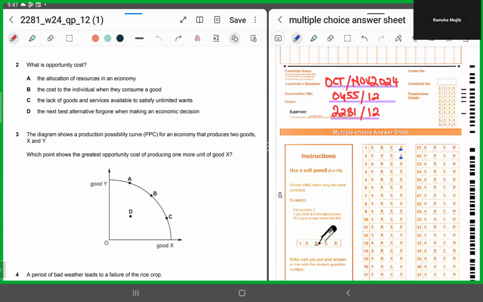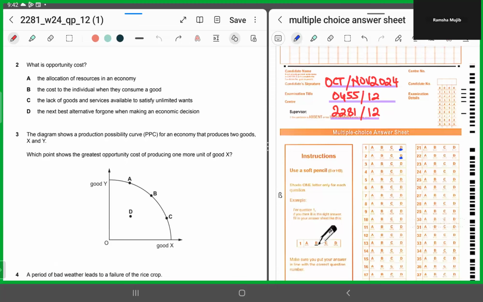They are saying if you decide to go for producing one more unit of good X, which point will reveal the greatest opportunity cost? This means as you move along the PPC, each more unit of X means you will be giving up more of Y. How will you have more opportunity cost? When you will be foregoing more of Y, giving up more of Y just to get one more unit of X. This means you will have the greatest opportunity cost.